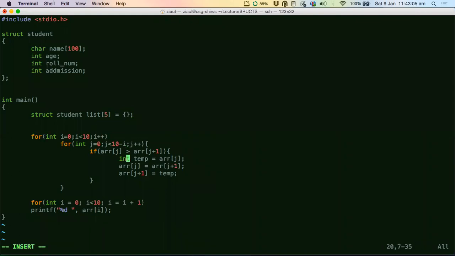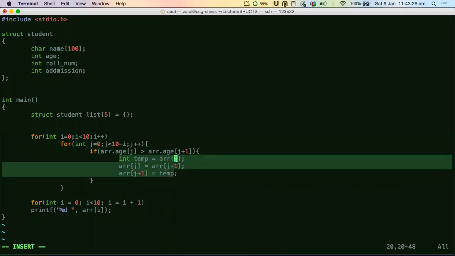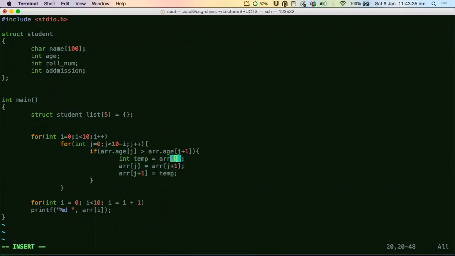Now, if I want to sort it, I can choose any field to sort by. Let's say I want to sort it by age. All that I have to do is run the same bubble sort. I can just say this dot age, if it is greater than this dot age, and once this condition is true, I do the swapping here. And when I do the swapping, all the things will be swapped, because now think of this array as a structure. Sorry, I have used the wrong name here, so now let us use an array here.